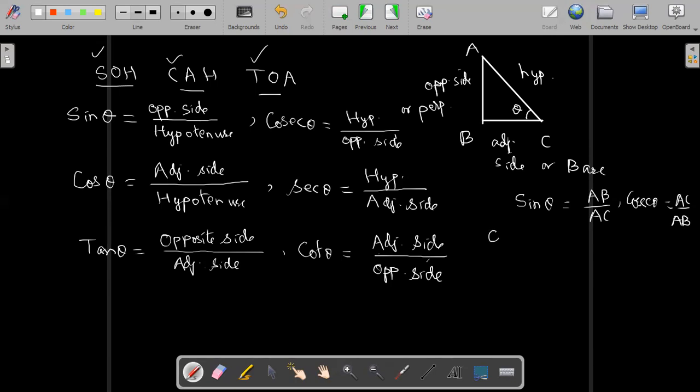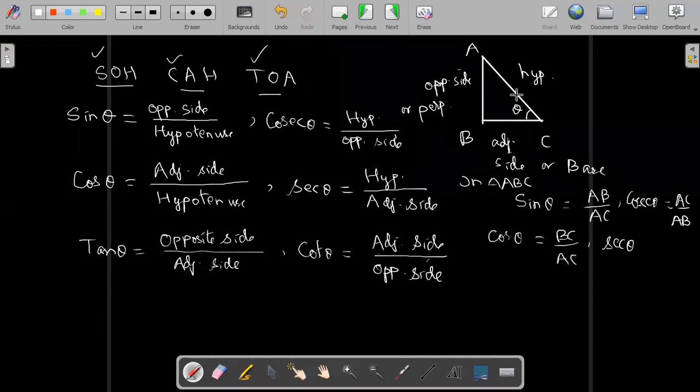Similarly, for cos theta, we are now considering this right angle triangle ABC. Sin theta is equal to AB upon AC. Cos theta means adjacent side upon hypotenuse. What is the adjacent side? BC upon hypotenuse AC, so BC upon AC. And the opposite of cos theta is sec theta, which is AC upon BC.